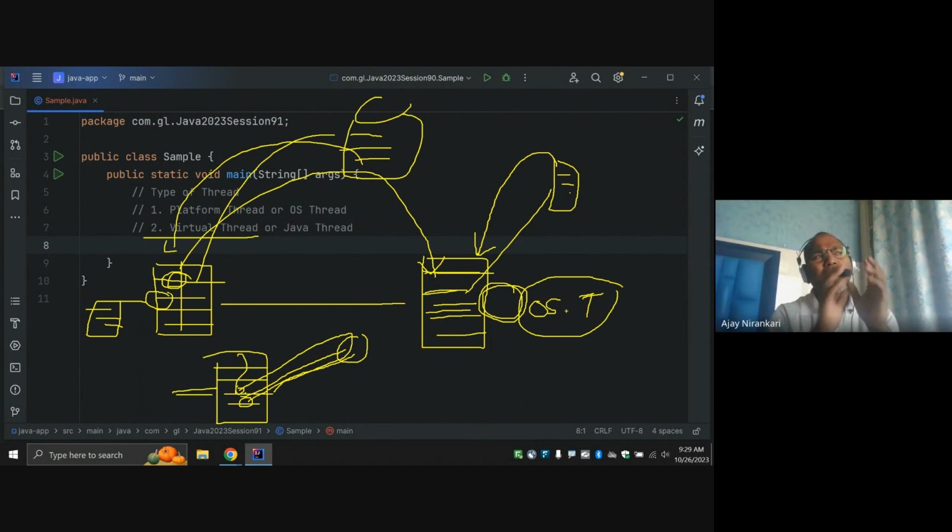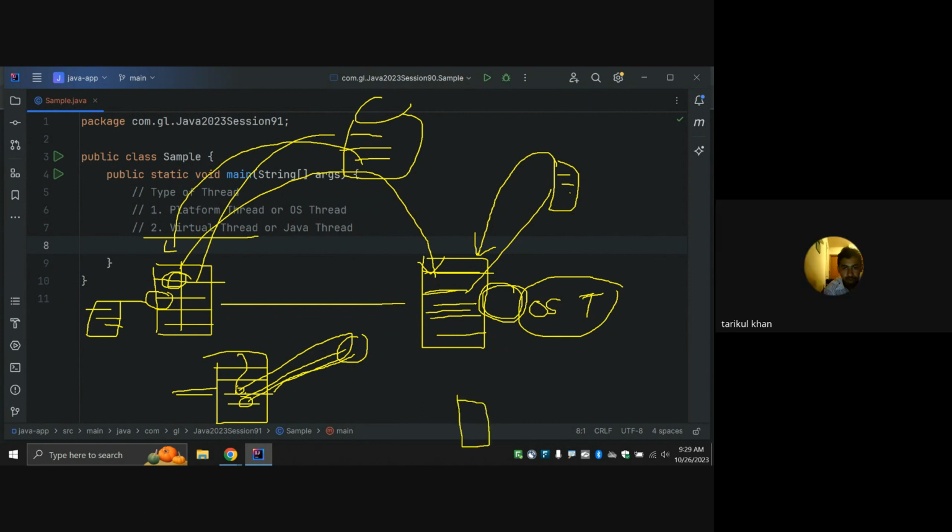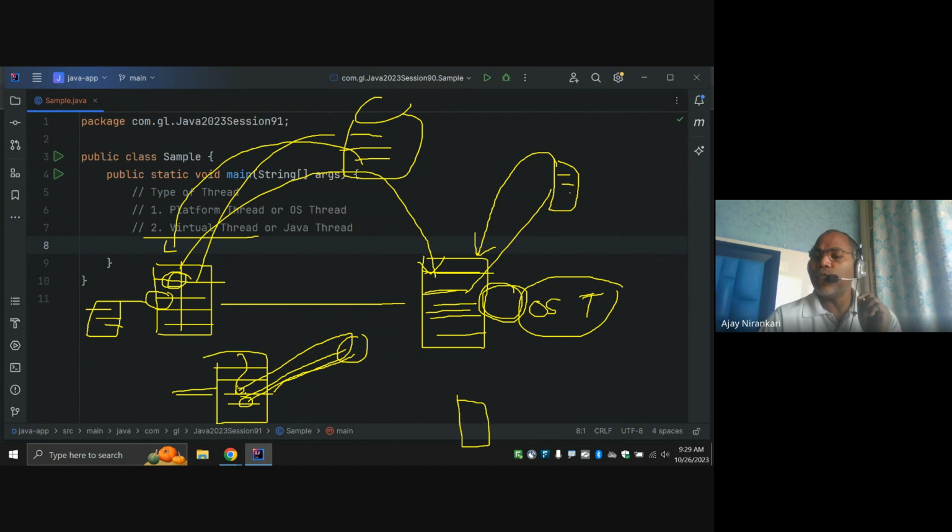So here the Java designers thought, this is a possibility: why are our very powerful operating system threads waiting just for some kind of response? Why not, at the time of waiting, reuse this operating system thread for another work? So this is the concept that comes whenever your thread is going to wait, maybe a blocking call, maybe an IO call, maybe sleep, or maybe multiple places where your code is going to wait for a response.